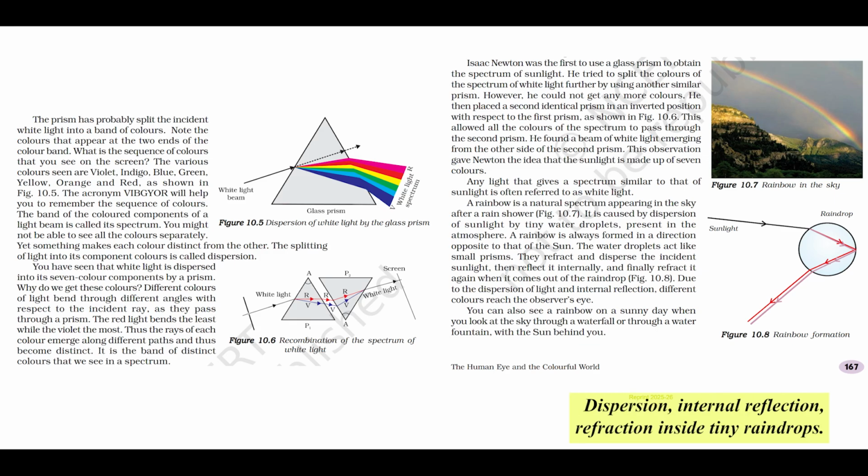Dispersion, internal reflection, refraction, inside tiny raindrops. Amazing. So the order of bending, violet most, red least, and Newton's experiment, those are key exam points, right? And does that internal reflection bit connect to other physics concepts, maybe for JEE or NEET?